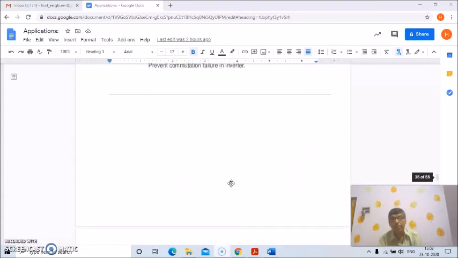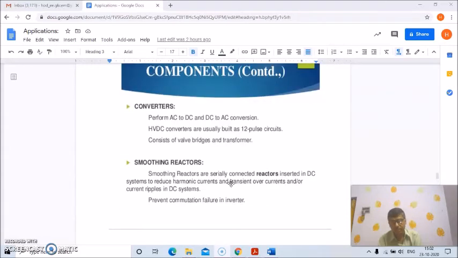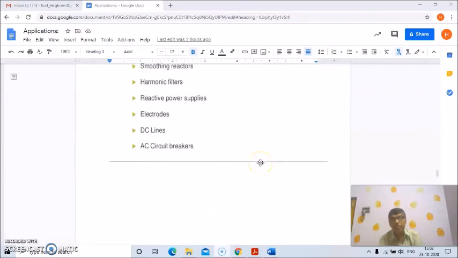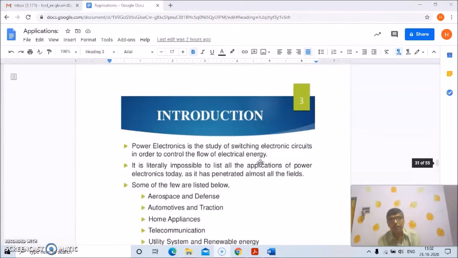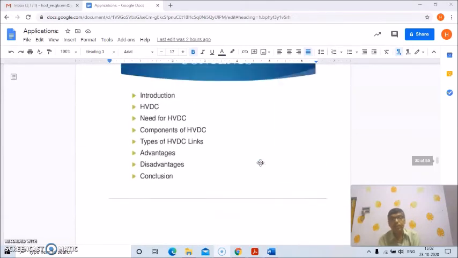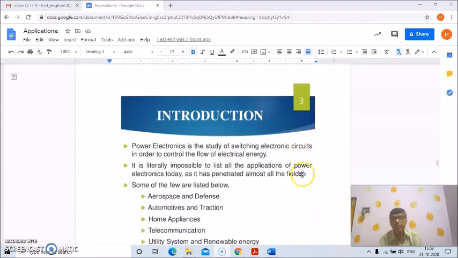Initially we talked about what HVDC is in its introductory part, why HVDC, what is the need for it, what are the components of HVDC, what are the types of HVDC link, what are the advantages, disadvantages and overall conclusions of these systems. So once again, basically power electronics uses switching electronic circuits in order to control the flow of electrical energy.